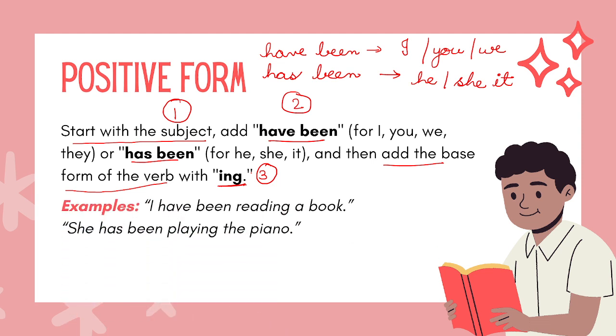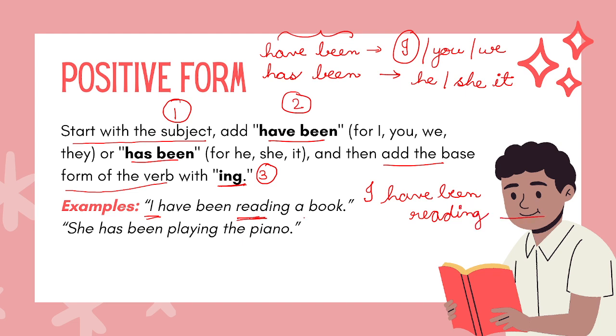Let's see an example. I. So you started with the subject I. Now with I, what can we use? With I we have to use have been. So I will write I have been. Now we'll take the verb read. So read is the first form of the verb. So read plus ing. I have been reading.